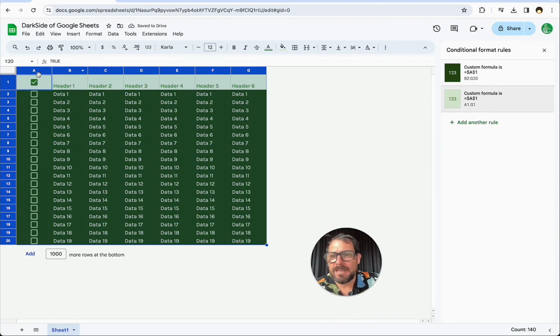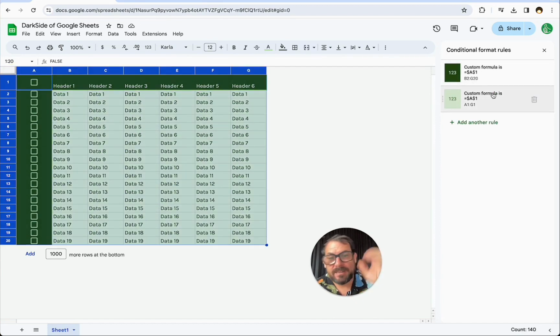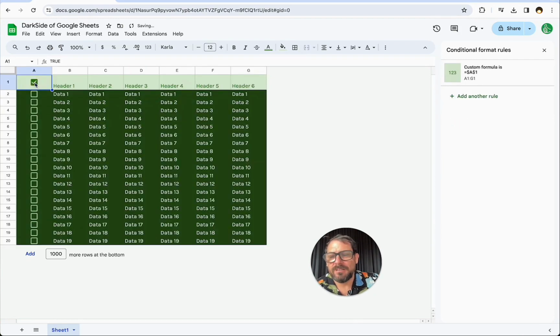Now I have two different formulas. They're all looking at the same cell here, A1, and they're just doing different things. That is sort of one of the downsides of conditional formatting, is that if you want to do different formatting for different things, even if the initial trigger is the same, in this case, it's just A1, true or false, we're going to have multiple conditional formattings, and they cannot overlap their range. A1 to G1 is making it lighter, and G2 is making it darker. So when we click this A1, it sort of flips.